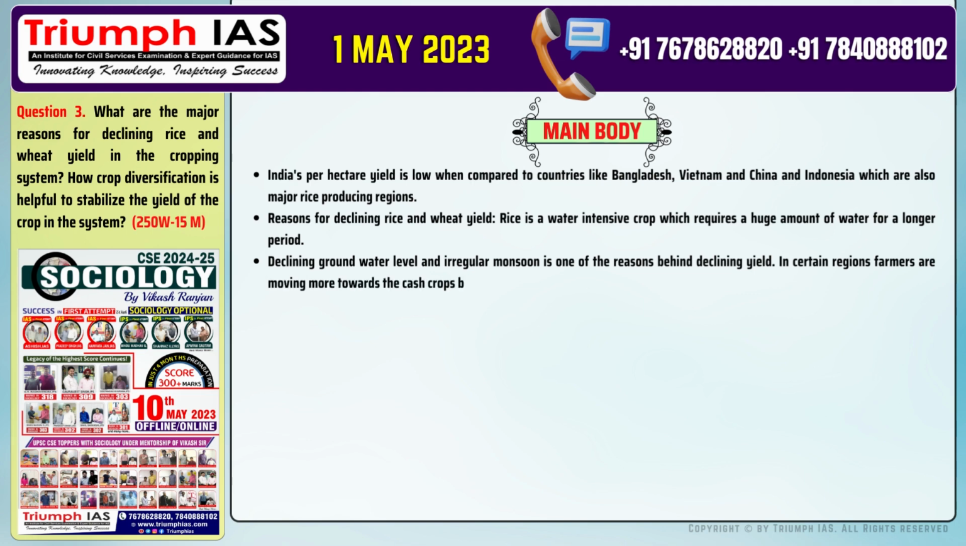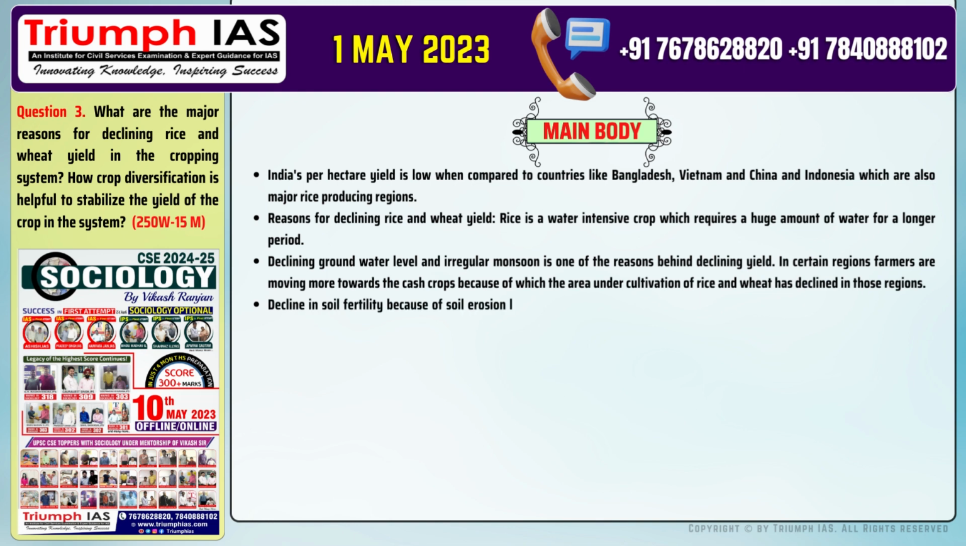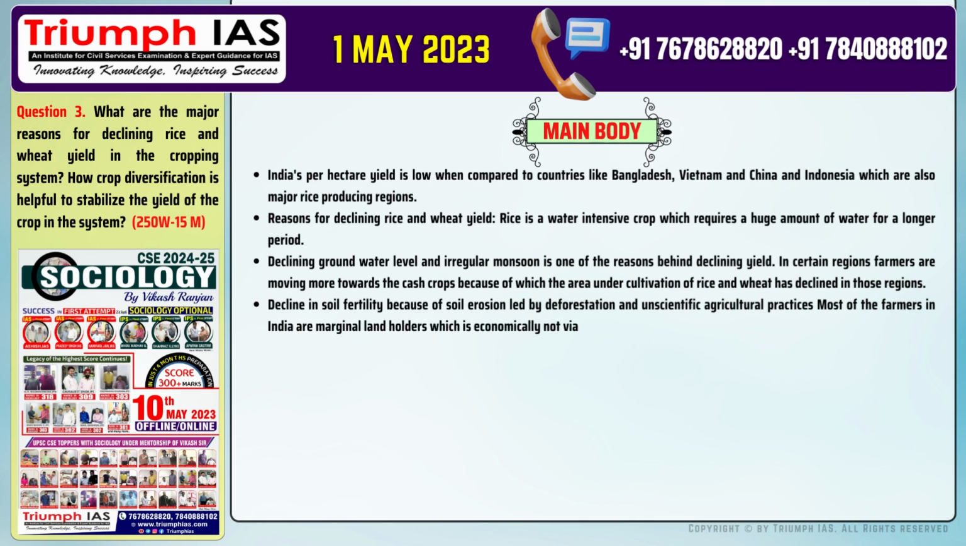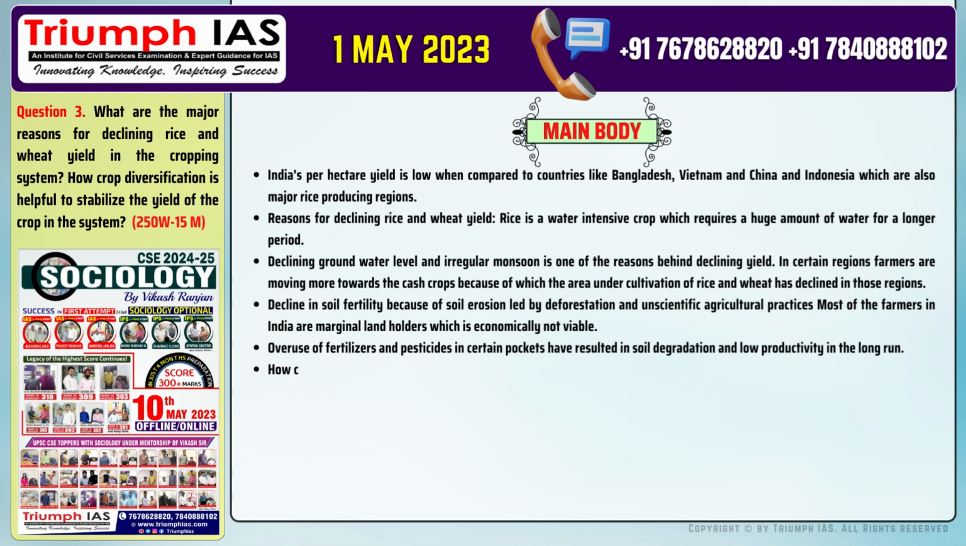In certain regions, farmers are moving more towards cash crops, because of which the area under cultivation of rice and wheat has declined in those regions. Number 4. Decline in soil fertility because of soil erosion led by deforestation and unscientific agricultural practices. Most of the farmers in India are marginal landholders, which is economically not viable. Number 5. Overuse of fertilizers and pesticides in certain pockets has resulted in soil degradation and low productivity in the long run.